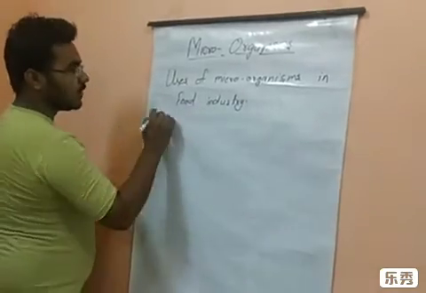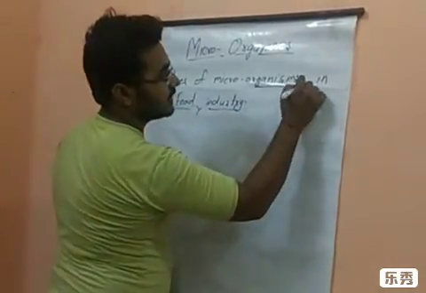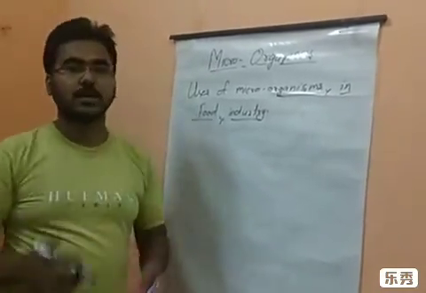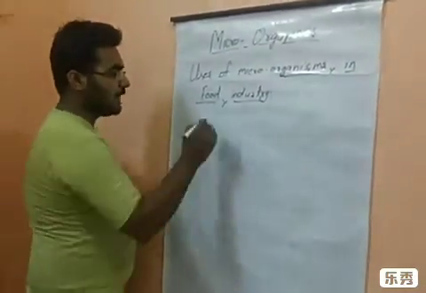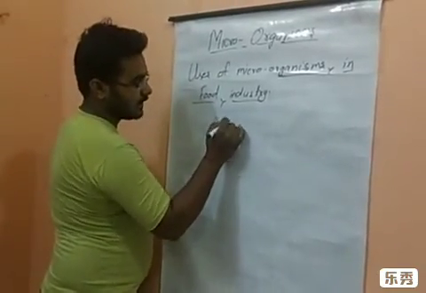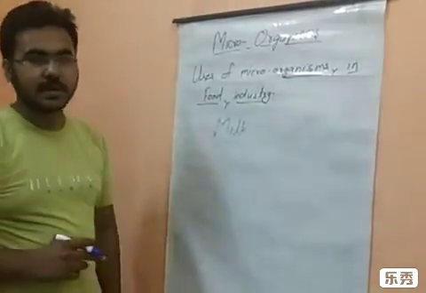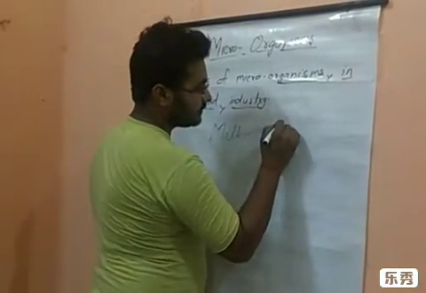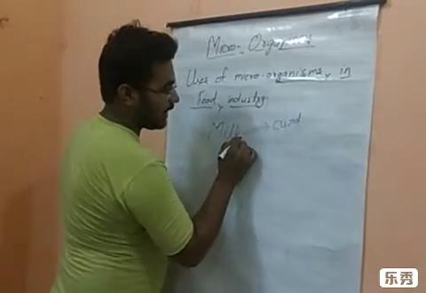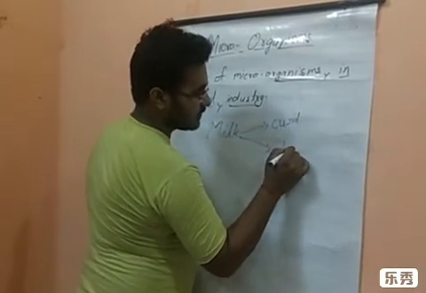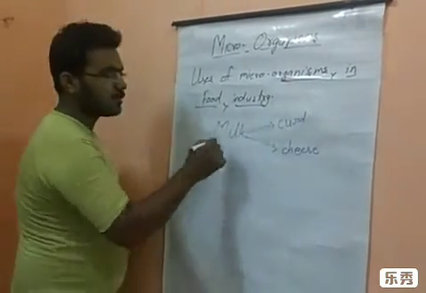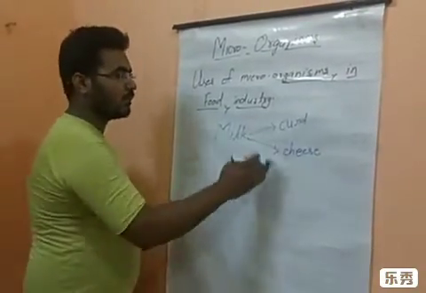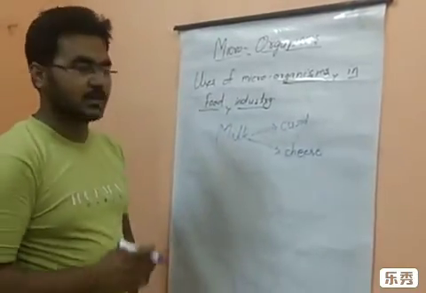So, if we are talking about food and we don't take the name of milk, that is not possible. If we are talking about food, we have to take the name of milk. Now, milk is converted. We are using the milk directly, but in place of milk, we are also using curd and cheese. So these two things are also made up of milk. Now how these things are made, we will study about that. In the formation of these two things, microorganisms are responsible.